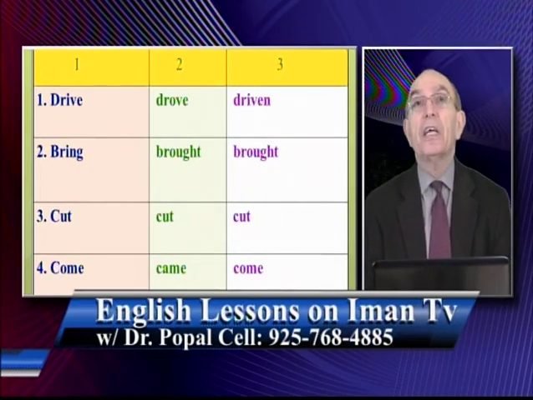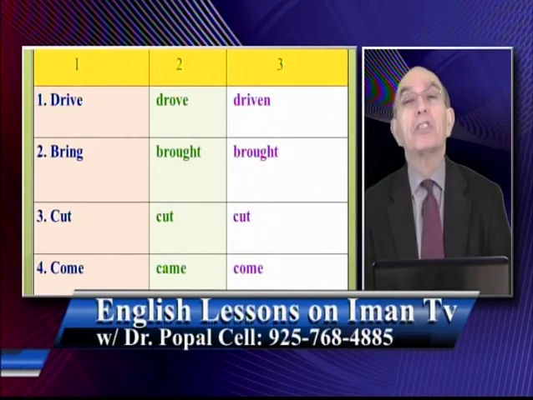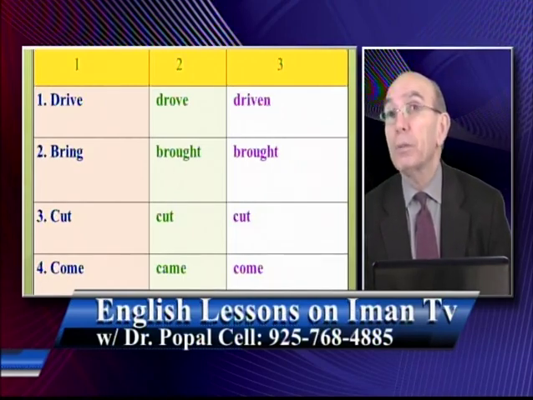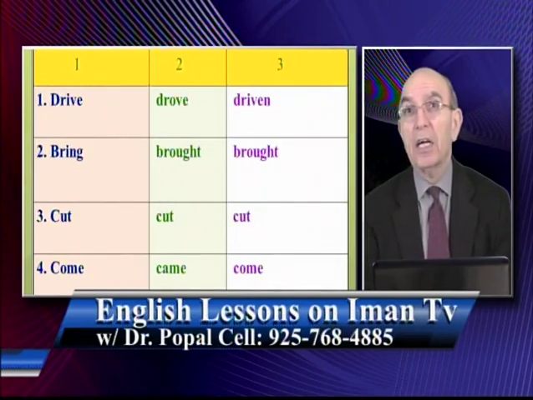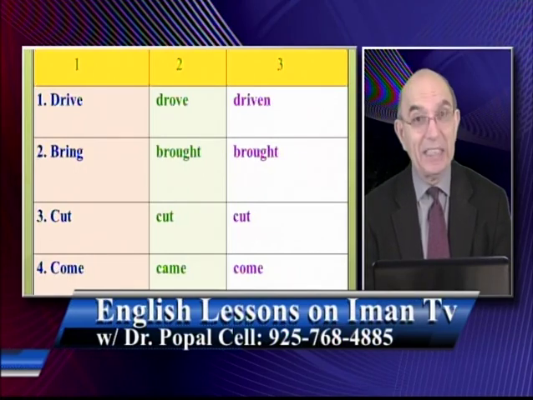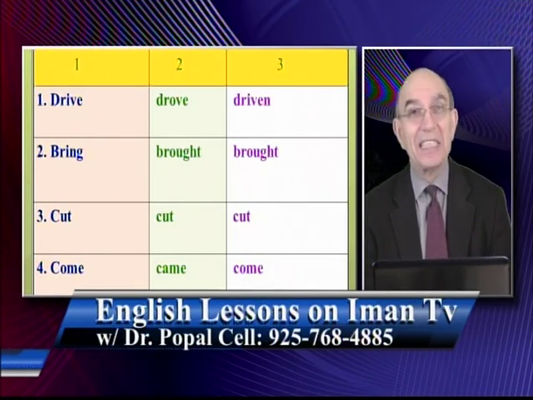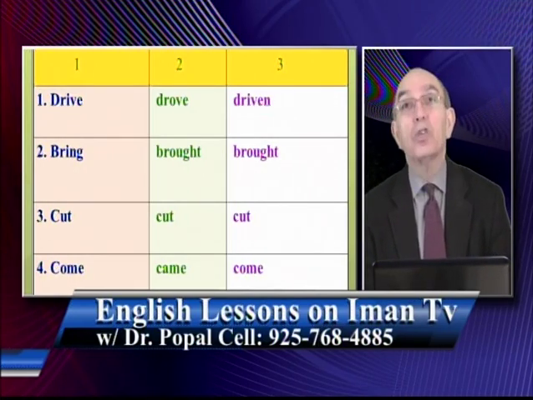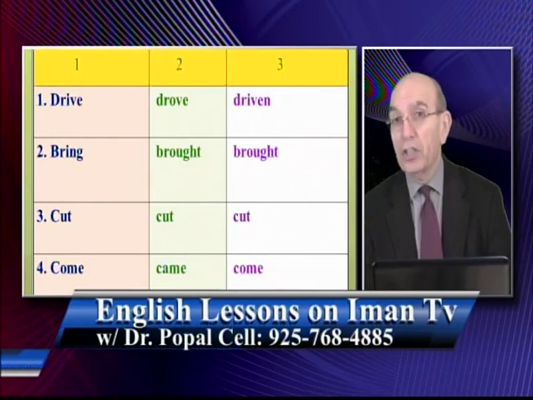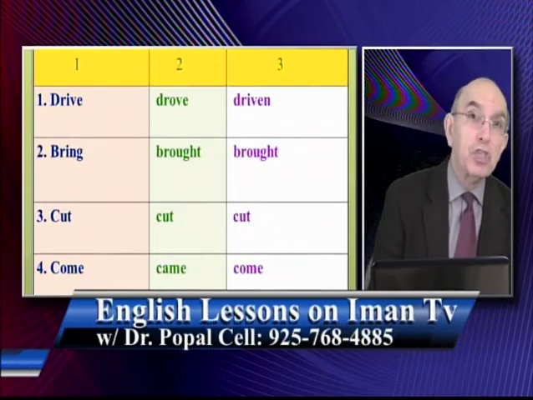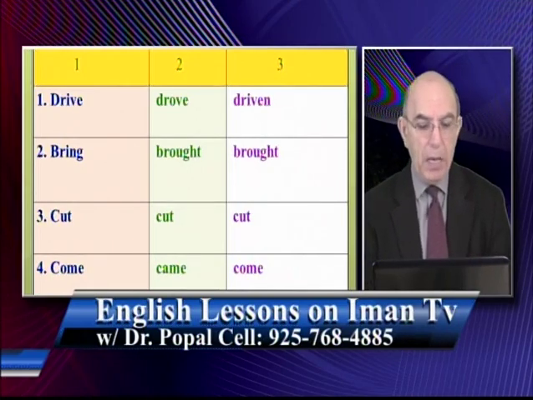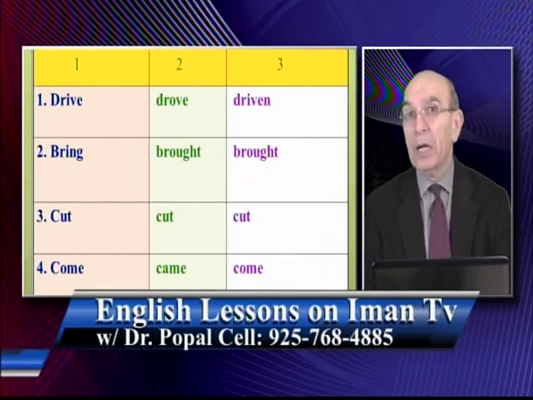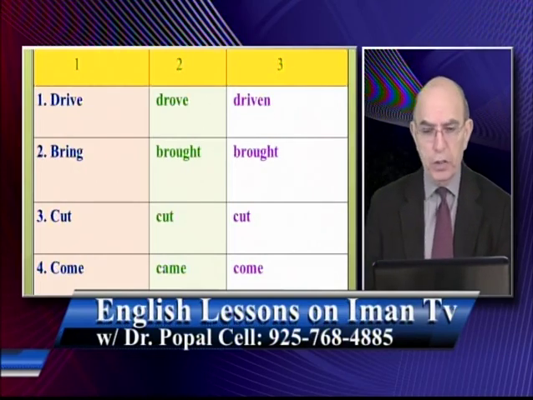There are others, and the number is small, where all 3 forms are the same, like cut, cut, cut, hit, hit, hit, set, set, set. And then there is a very limited group of words whose first and last form is the same, like come, came, come, become, became, become, and so forth.